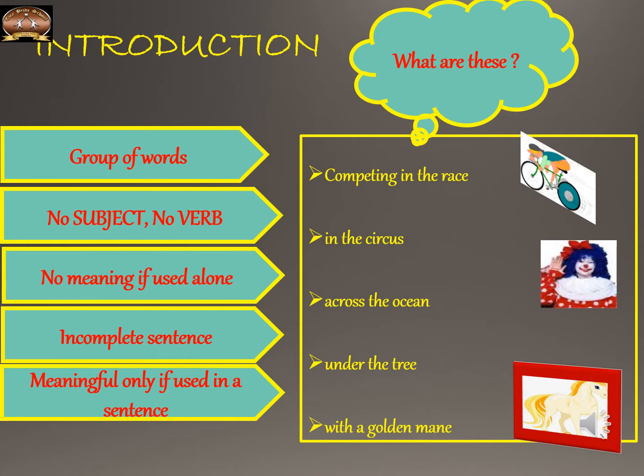See the second one, in the circus. It is not a sentence. There is no subject and no finite verb. There is no verb itself. Across the ocean, under the tree, with a golden mane. So in all these examples, there is no finite verb. So what are these? These are just groups of words without any subject and no verb. When I say no verb, I mean no finite verb.